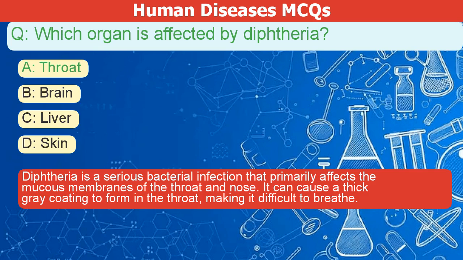Diphtheria is a serious bacterial infection that primarily affects the mucous membranes of the throat and nose. It can cause a thick gray coating to form in the throat, making it difficult to breathe.